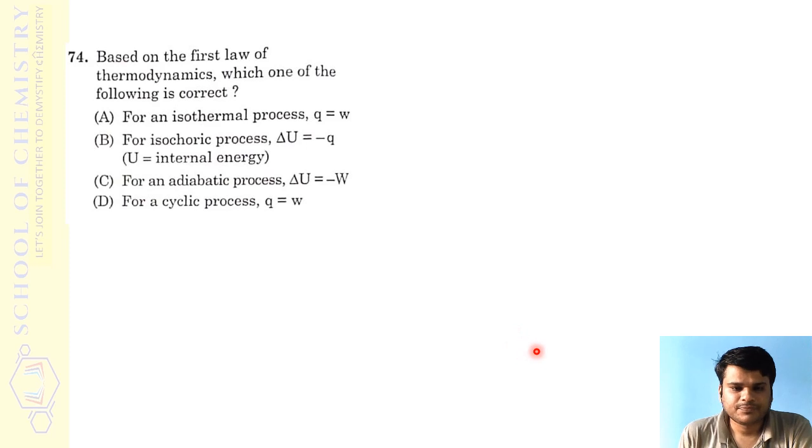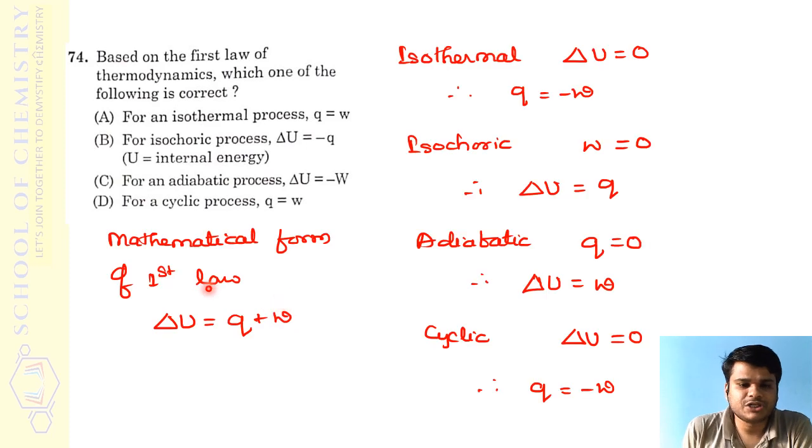This question, definitely I suspect from all directions. I have thought over this question, and I suspect a printing error in it, because of which grace marks can be demanded. I don't know whether they will give them or not, but I expect that grace marks should be given for this. Because if you go the correct technical way, we can suspect a technical error in this question, right? See, what they have asked is based on the first law of thermodynamics, which is correct. Seriously speaking, none of these options are correct, right? Why? You can see it here.